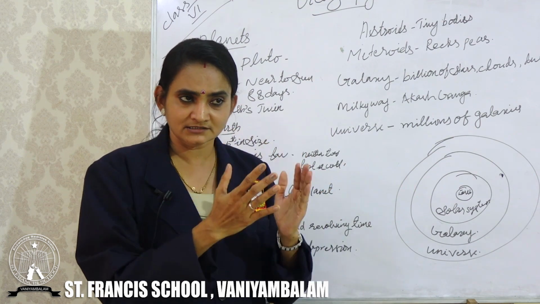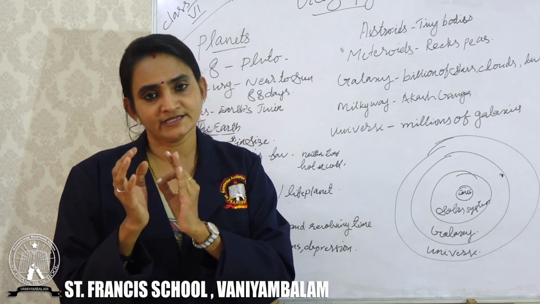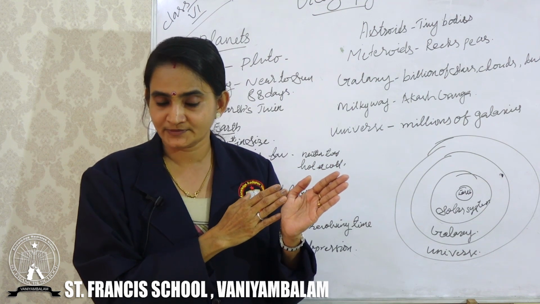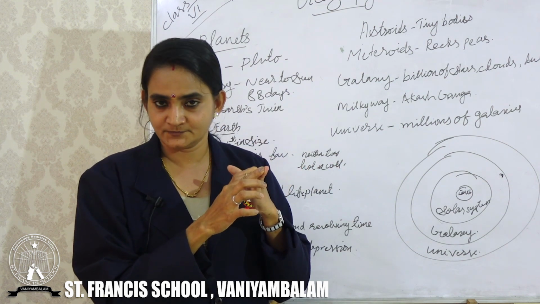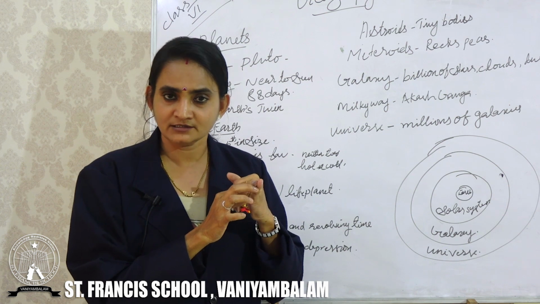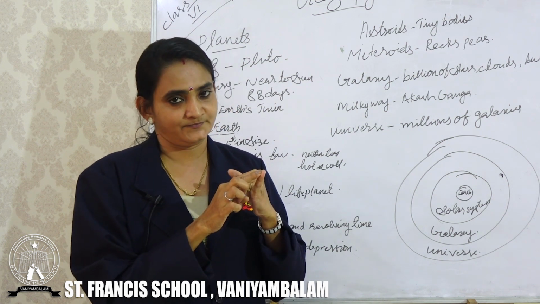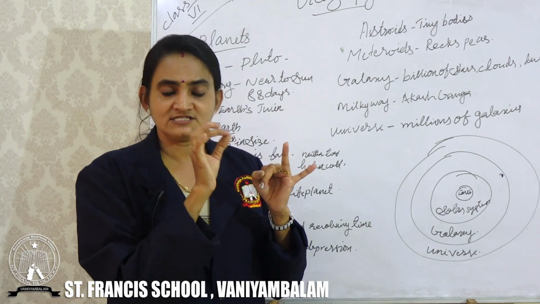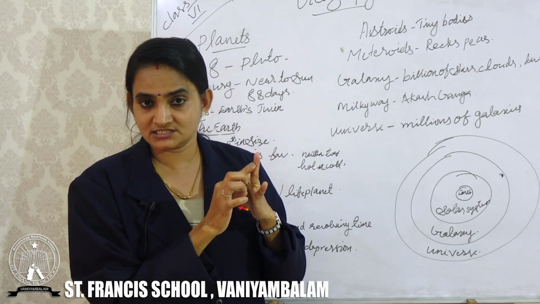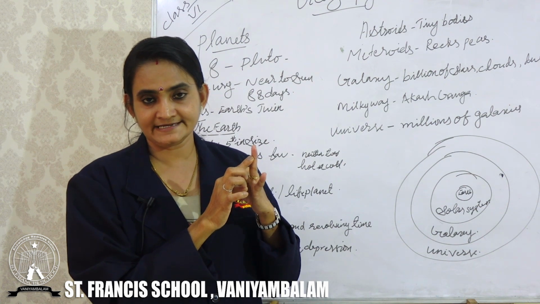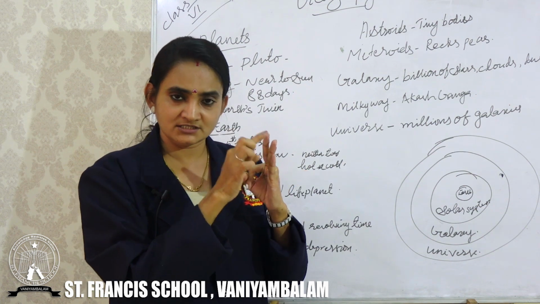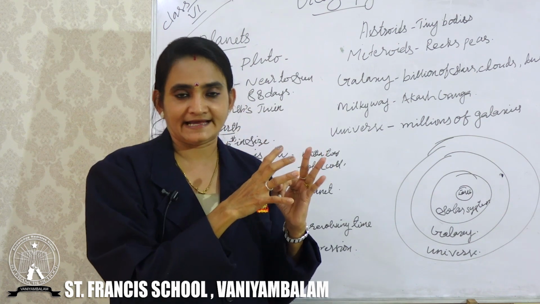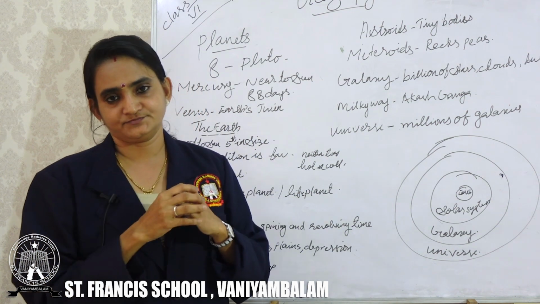That's why the Earth is considered a unique planet. Why is Earth considered a unique planet? Because it has water, which is very essential for the survival of all living organisms. And it has air, which has life supporting gases, that is oxygen. And for these two reasons we can consider the Earth a unique planet in the solar system.